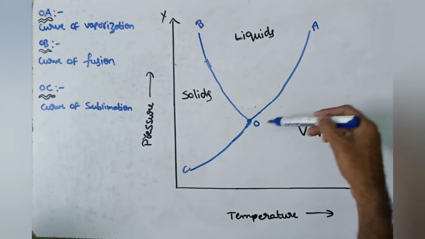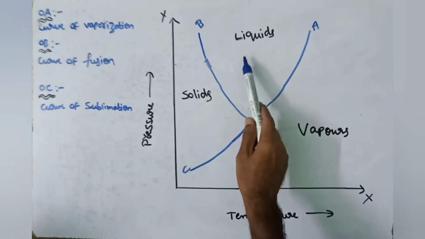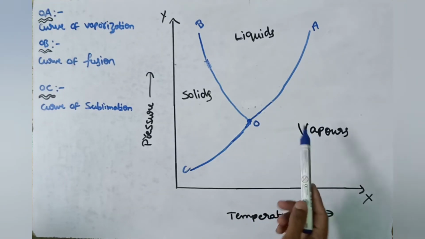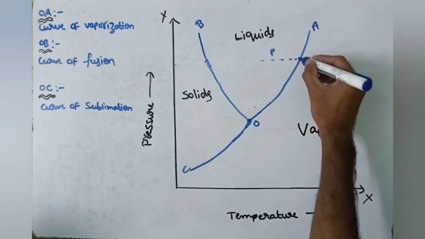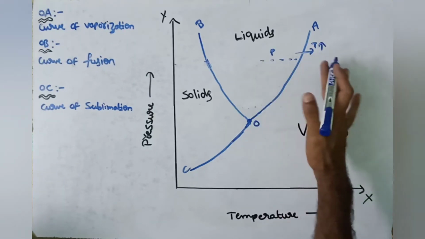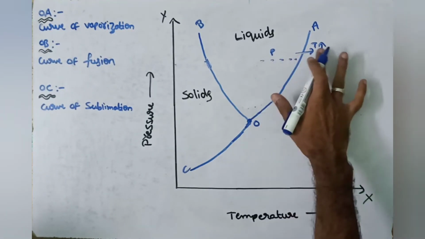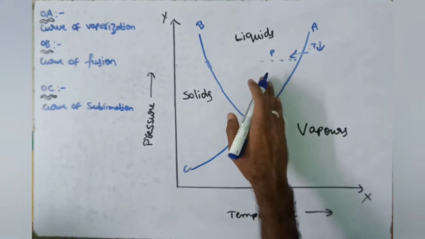Similarly, this is the curve of vaporization. Here, on the left side of the curve the substance is in liquid state, and on the right side of the curve the substance is in vapor state. If we keep pressure constant and increase the temperature, then liquid is converted into vapor. In the same way, if we keep pressure constant and decrease the temperature, then vapor is converted into liquid state.